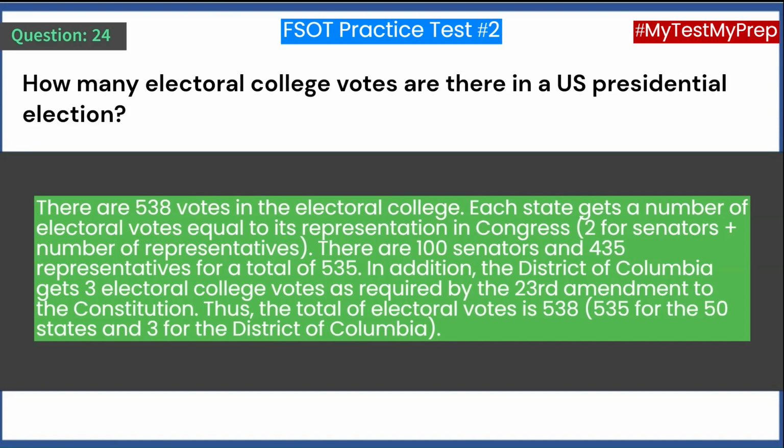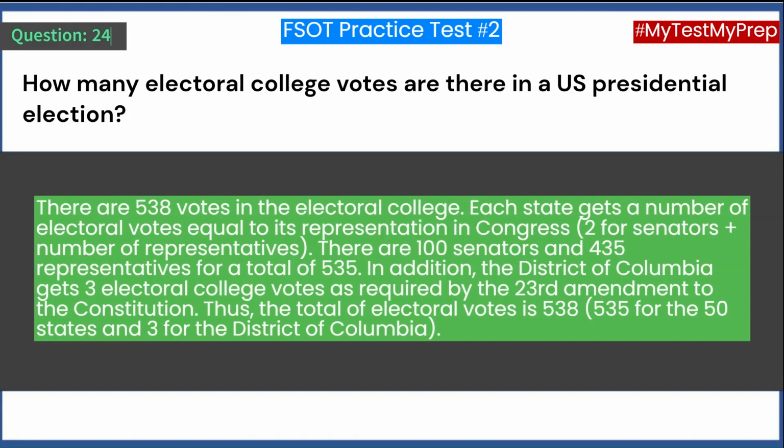Each state gets a number of electoral votes equal to its representation in Congress, 2 for senators plus the number of representatives. There are 100 senators and 435 representatives for a total of 535. In addition, the District of Columbia gets 3 electoral college votes as required by the 23rd Amendment to the Constitution. Thus, the total of electoral votes is 538, 535 for the 50 states and 3 for the District of Columbia.